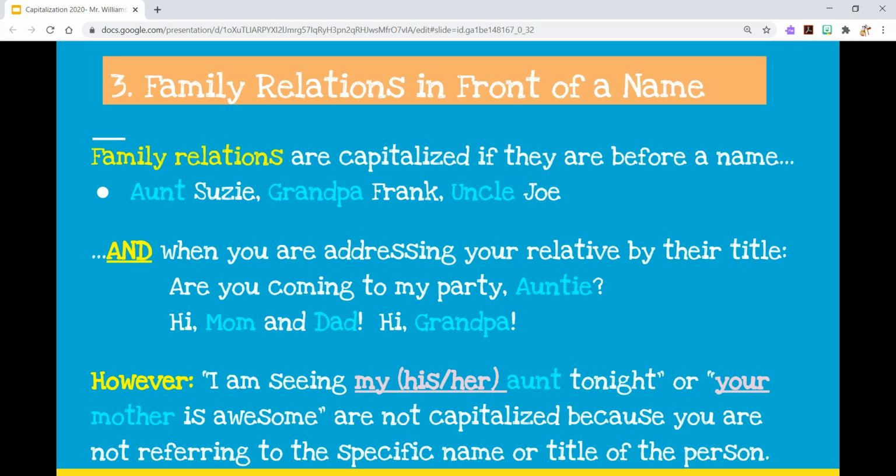Now, these words are not going to always be capitalized, as you can see at the bottom. For instance, in the example, I am seeing my aunt, or I am seeing his aunt, or your mother is awesome, her mother is awesome. We are referring there to the common noun, someone's aunt, uncle, grandparent, whatever it might be. If we're not referring to them by the name that we would call them, that's going to be lowercase. So in these cases, if you're not referring to their specific name or the title, or using their title as their name, you're going to keep that lowercase. Just keep that in mind.